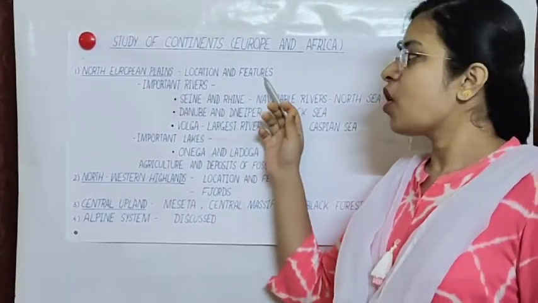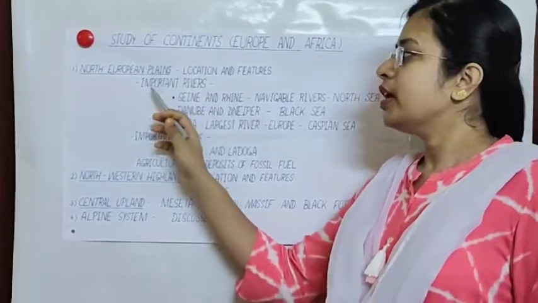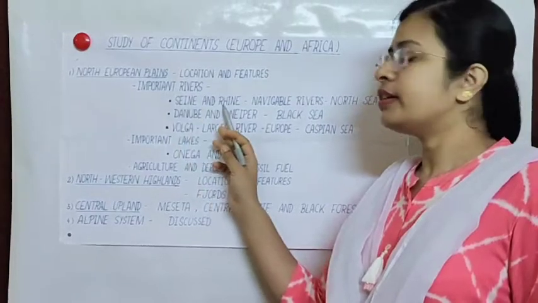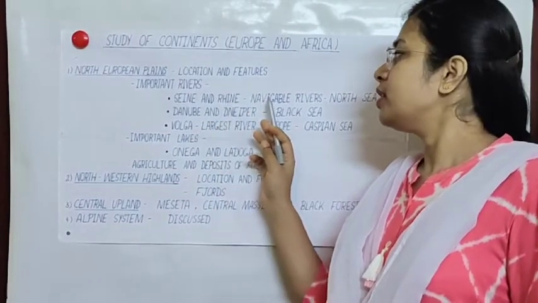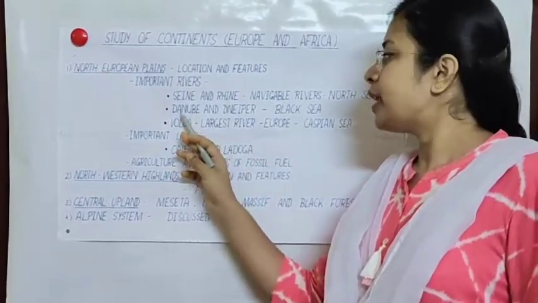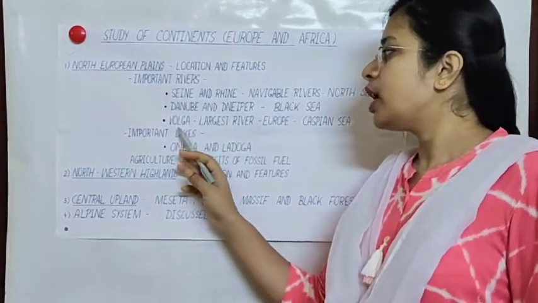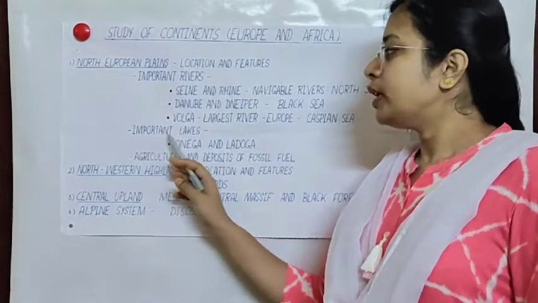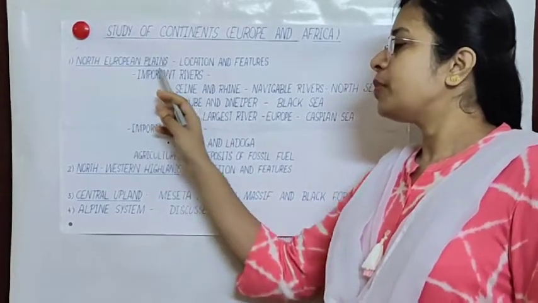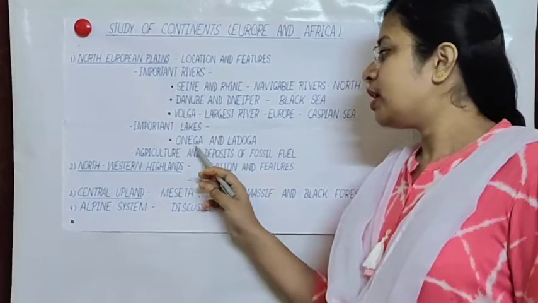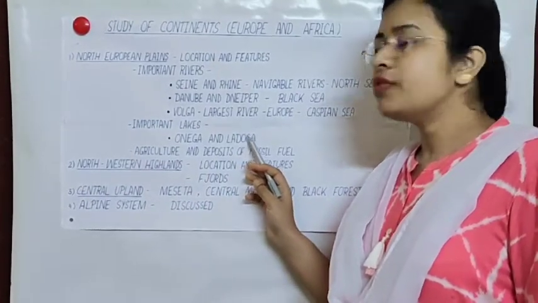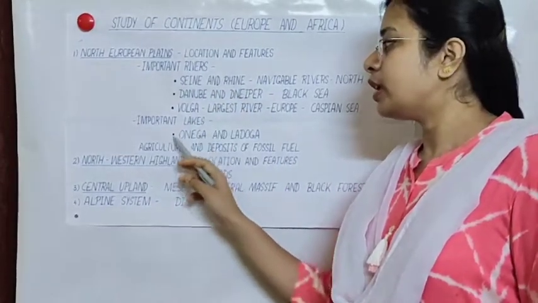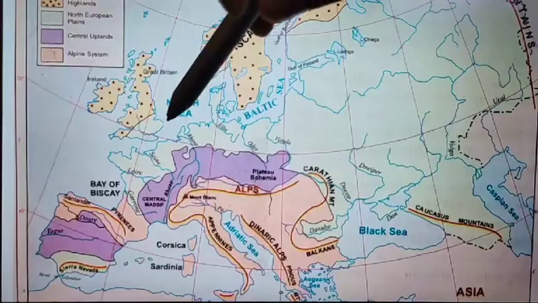Next, features of North European plain. Important rivers of North European plains are Seine and Rhine river. These are navigable rivers. Danube and Dnieper river. Volga, which is the largest river in Europe. Some important lakes of North European plains are Onega and Lake Ladoga. We will see the location of these important rivers and important lakes on the map.